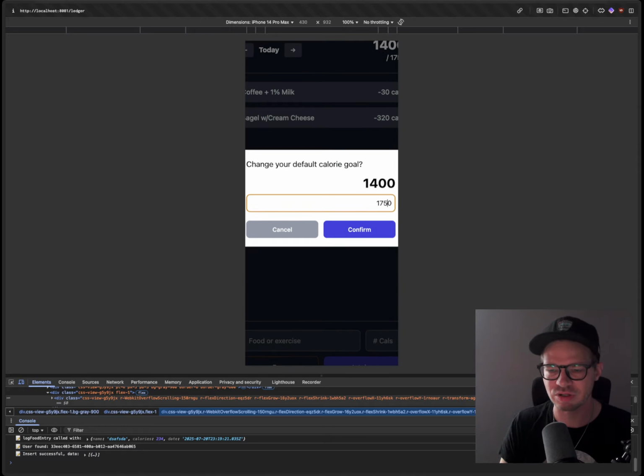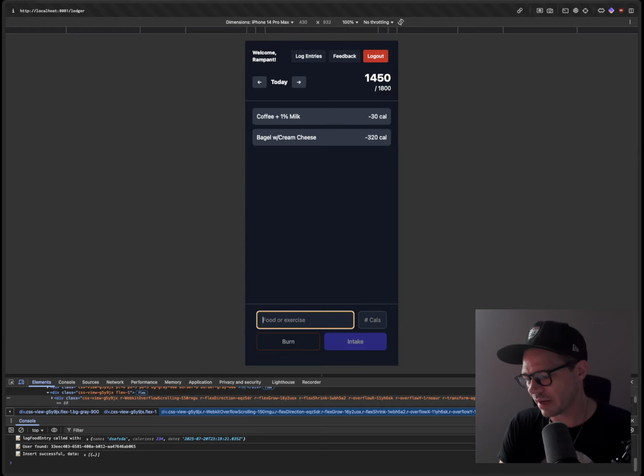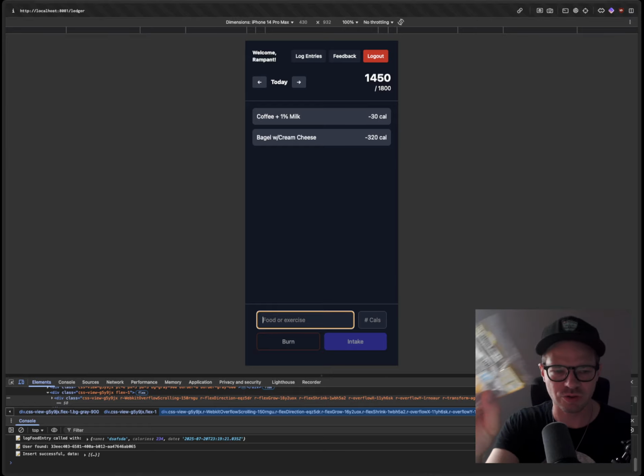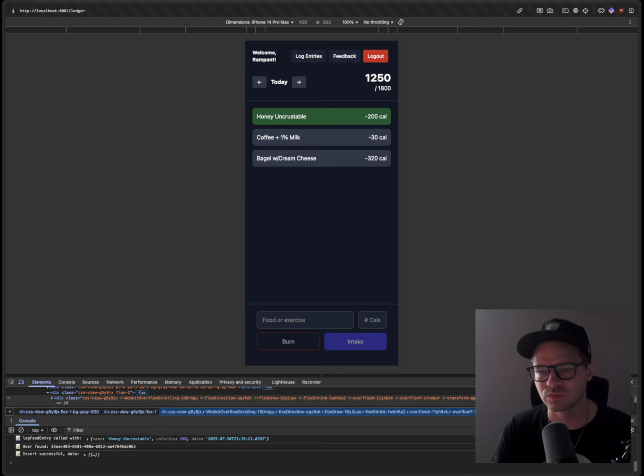So 1,750, but if I wanted this to be 800, I could easily set that. And then everything I eat, I'm just going to log against it. Like I just had one of these peanut butter and honey Uncrustables. It's 200 calories. So, honey Uncrustable, 200 calories, done. And that just subtracts it. Now I know how much I have left to eat in the day.